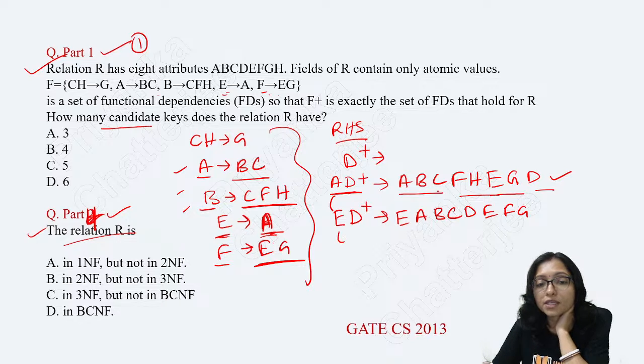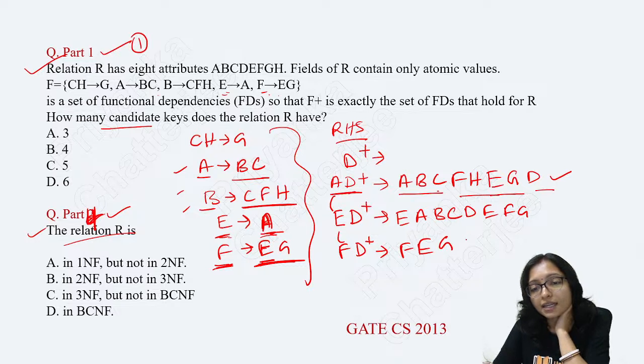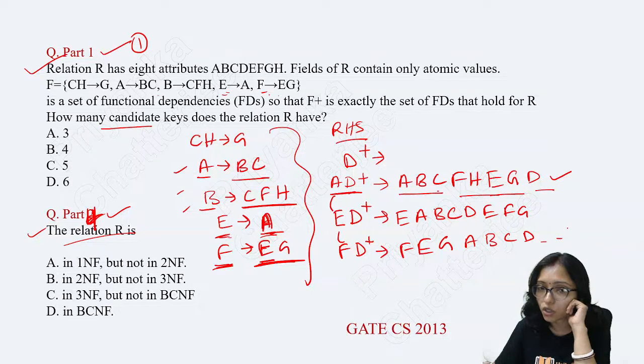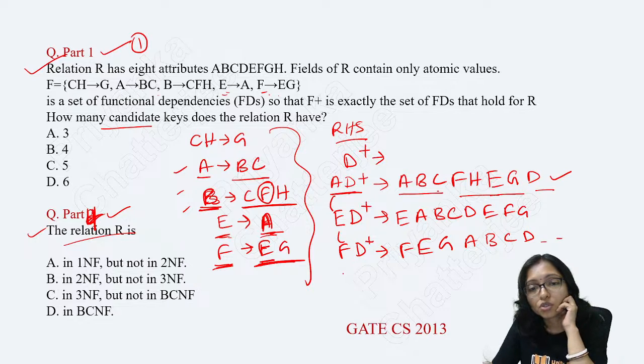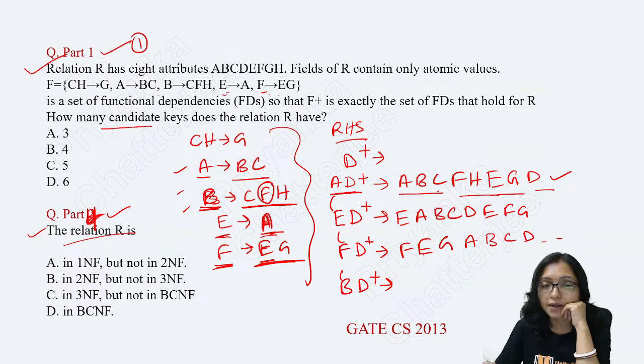Then E can be replaced with what? E can be determined by F. So E can be replaced with F. If you are doing FD closure, then from F you can determine EG and E can determine A, and after that B, C, D all will be possible. F can also be determined by B, so you can take B also. BD closure.